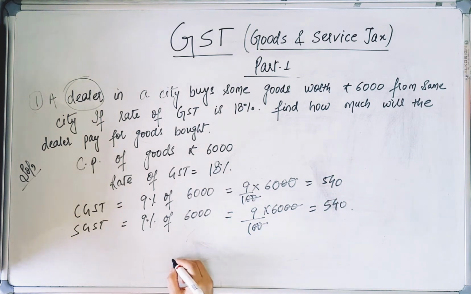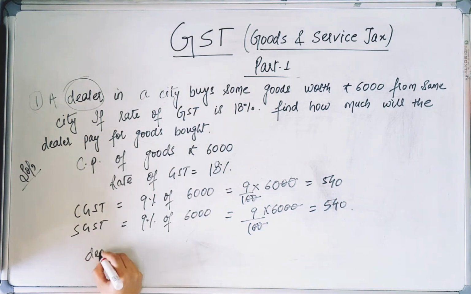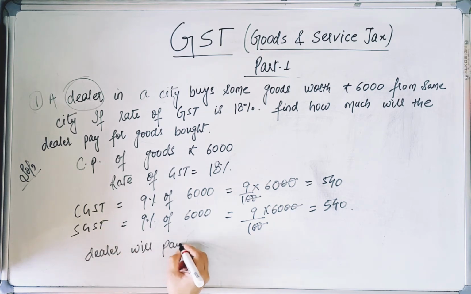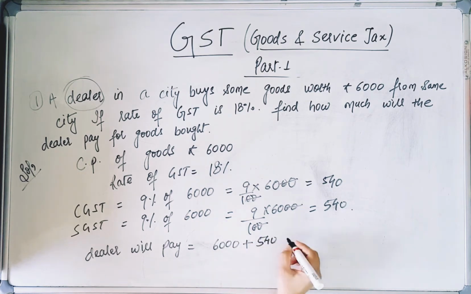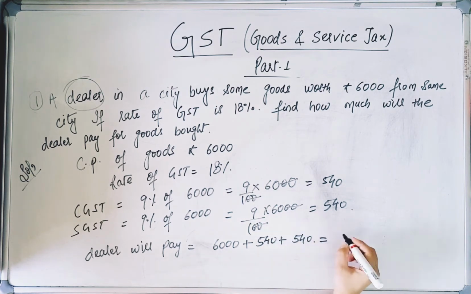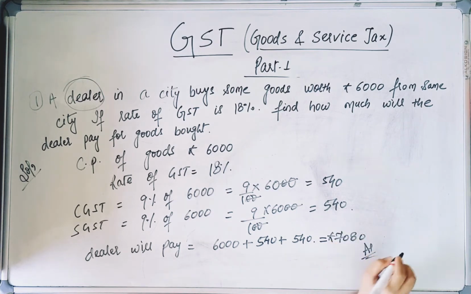Answer will be 540. So dealer will pay 6,000, that is the amount of the goods, cost price of the goods, plus 540 plus 540. So answer will be 7080 rupees the dealer has to pay.